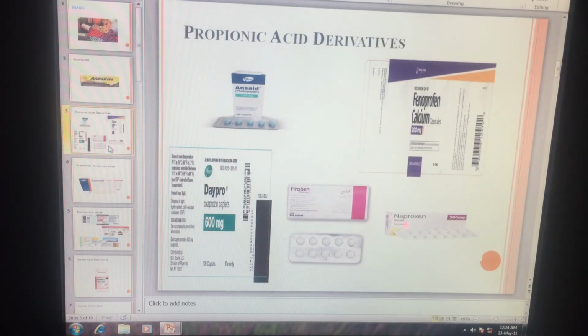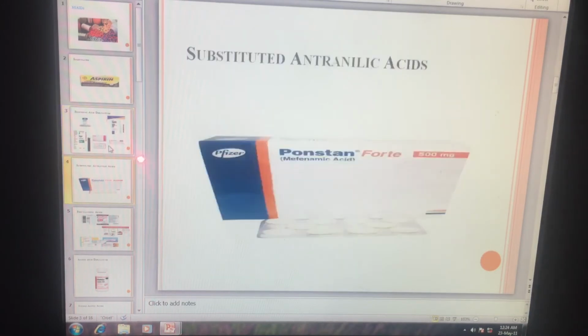Next is naproxen, this is basically in 500 mg dose. Next is substituted anthranilic acid, so it includes Ponstan Forte. So single Ponstan includes mefenamic acid and is available in a dose of 250, but Ponstan Forte is available in a dose of 500 mg and this is also manufactured by Pfizer pharmaceutical company.